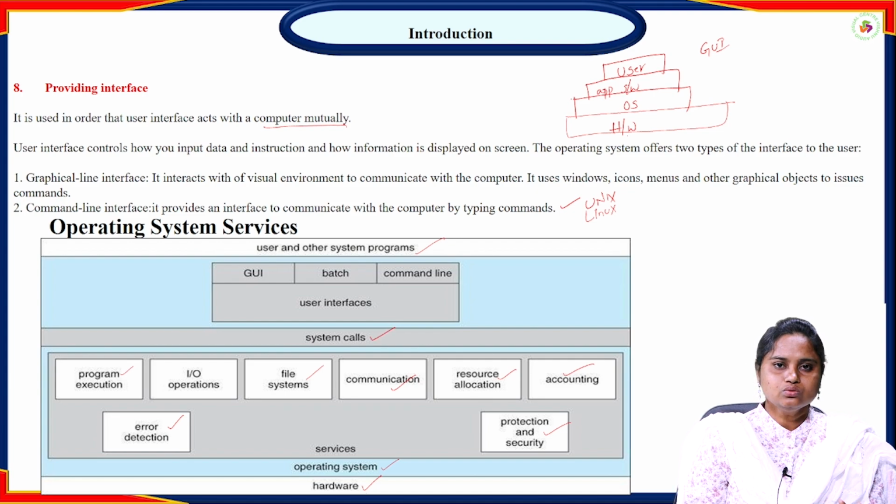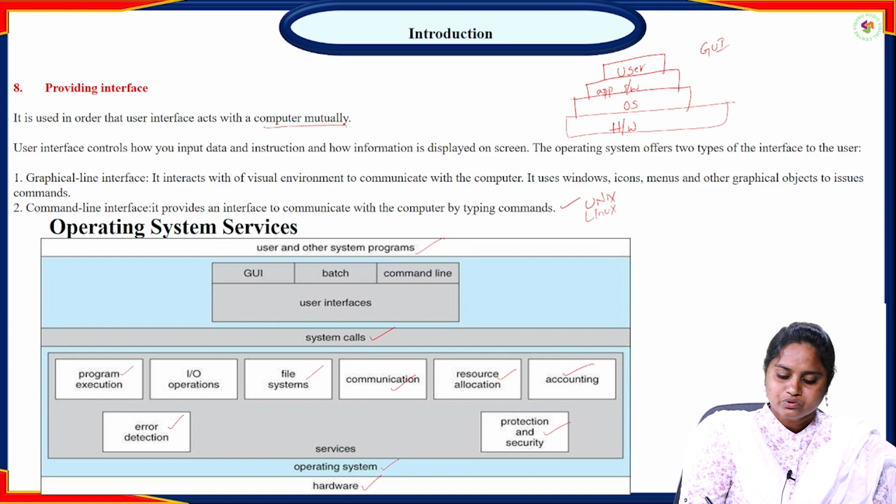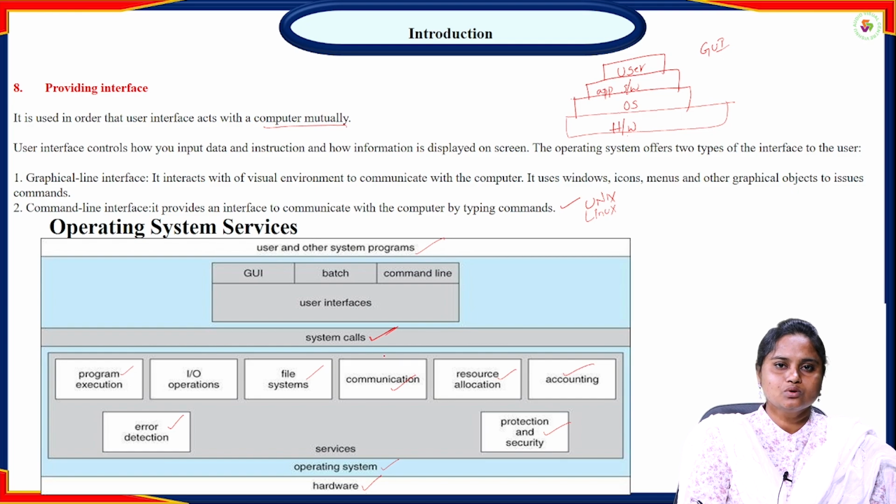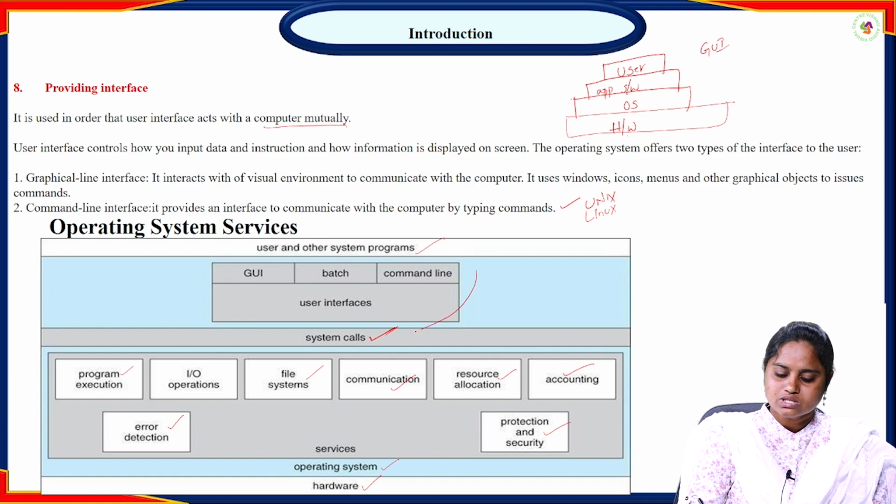System call. If we want to take some services from the operating system, system calls are very, very important. These system calls are the requests. So the user sends a request through a system call. The system call will have some kind of commands, some kind of requests, and the system call will send the request to the operating system. That means if the user wants to access the IO operations, the user will send the request through a system call. Make sure this is very, very important.